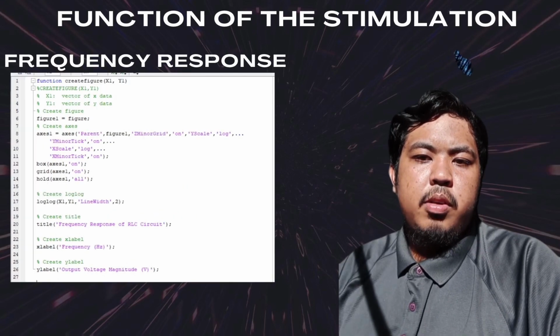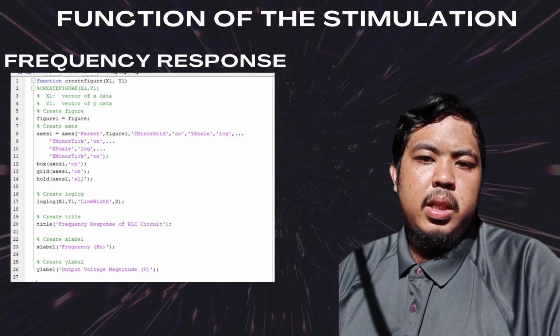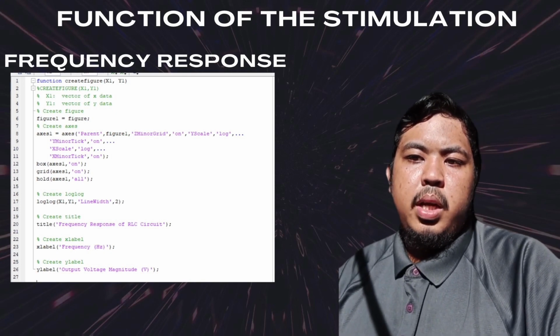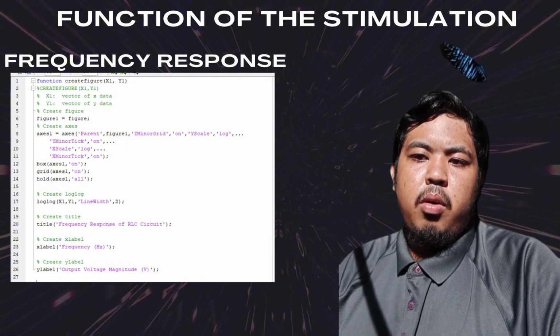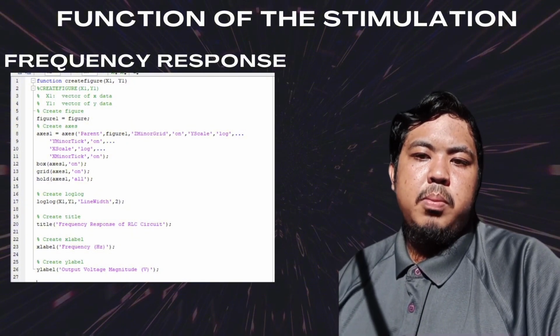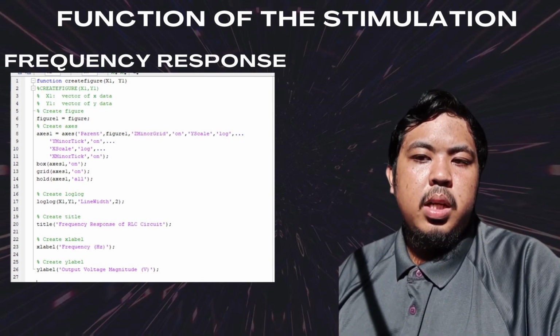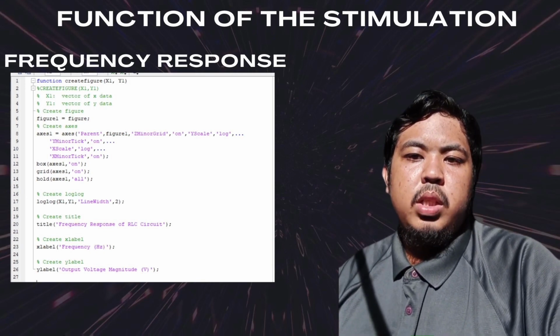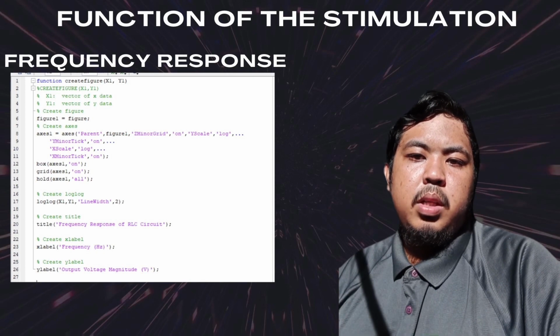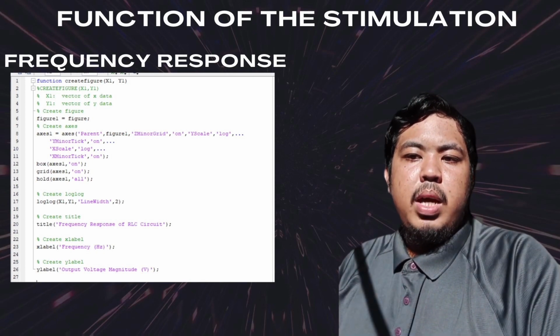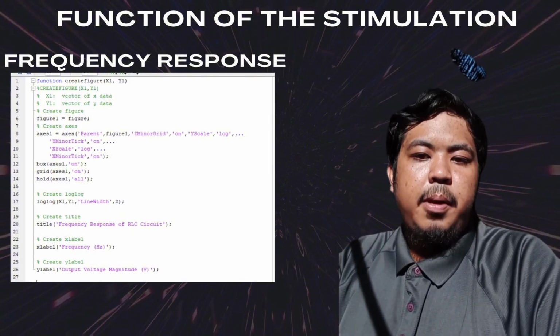Secondly, the frequency response. This visualizes the frequency response of the RLC circuit. It also takes two input arguments, x1 and y1, for frequency data and output voltage magnitude. This figure uses a log scale to plot the data, showing the relationship between frequency and output voltage magnitude. This figure includes a title, x-axis label, y-axis label, and grid lines.